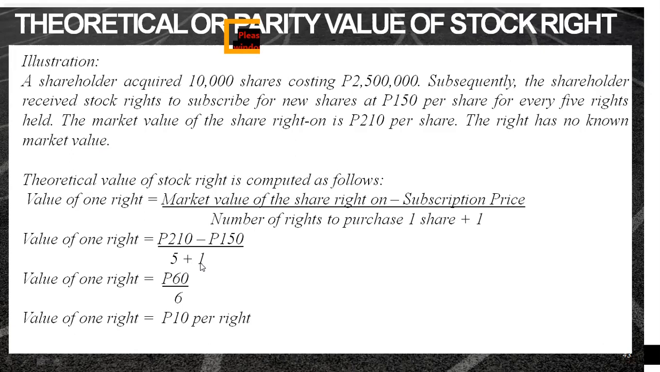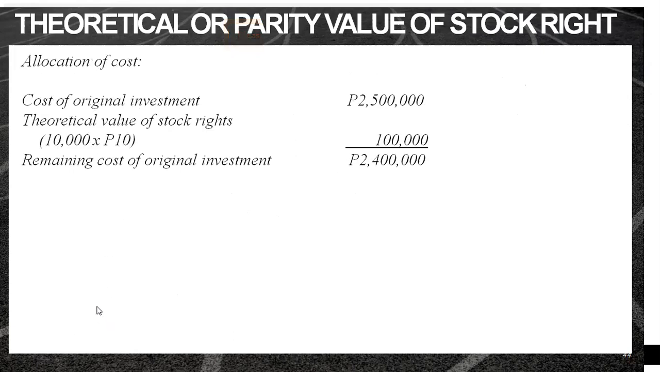So, 5 plus 1. If this is the case, 60 divided by 6, the value of one right is 10 per right. So once you have the value of the right, this is how you're going to allocate the cost of your investment. The cost of your original investment is 2.5 million. The theoretical value of the stock rights is 10,000 stock rights times 10 pesos. That is the computed theoretical or parity value.